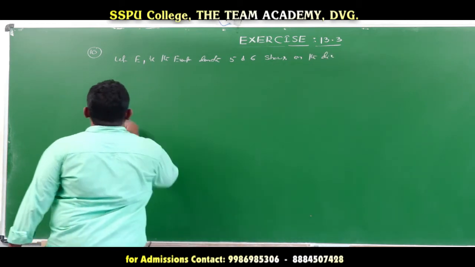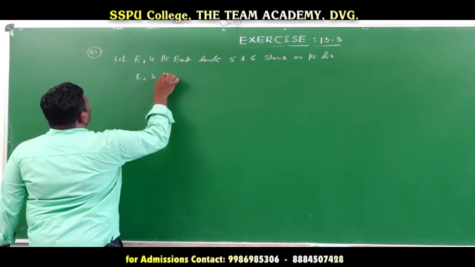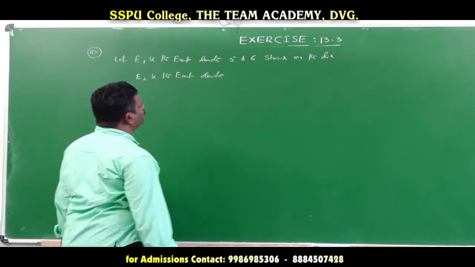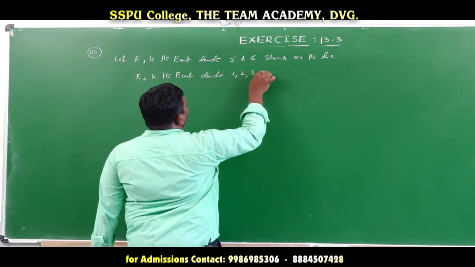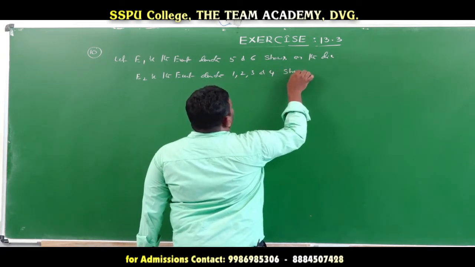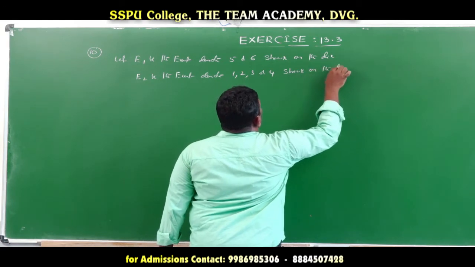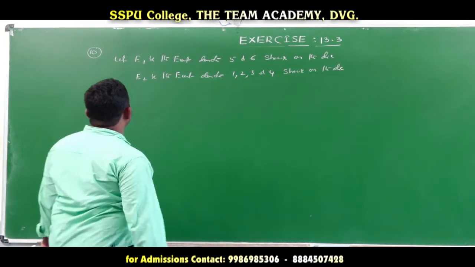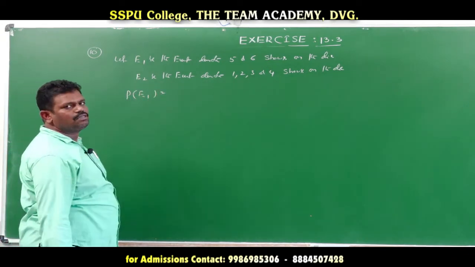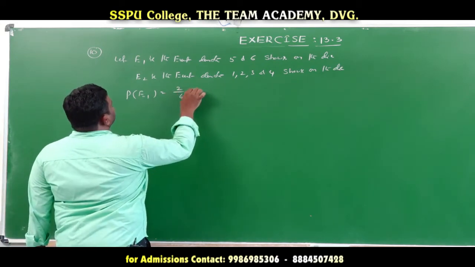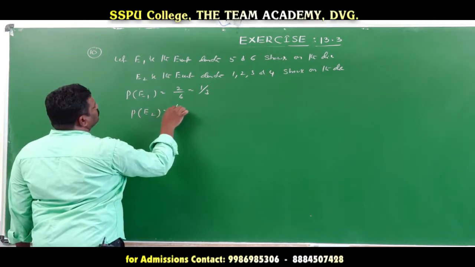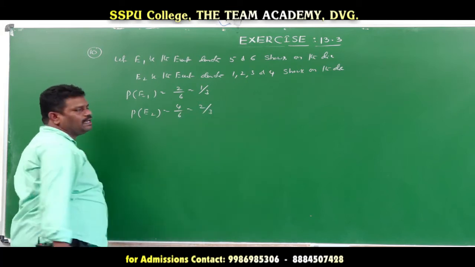Next, E2 be the event denoting 1, 2, 3 or 4 shows on the die. Now probability of E1: how many numbers? 5 or 6 out of 6 numbers, 2 by 6, that is equal to 1 by 3. Probability of E2 is equal to 4 by 6, that is equal to 2 by 3.